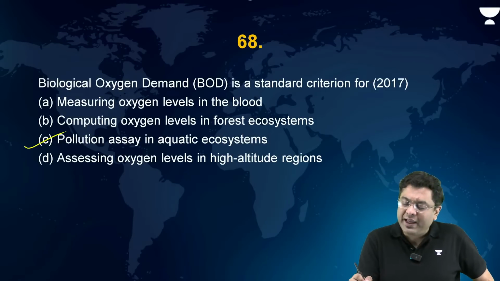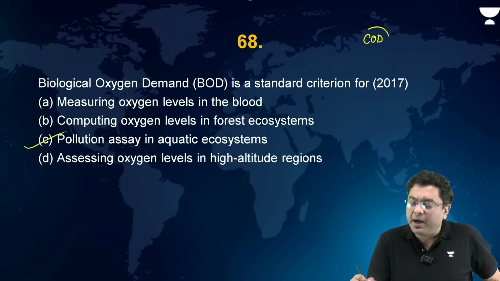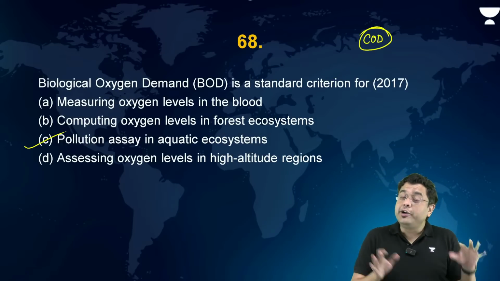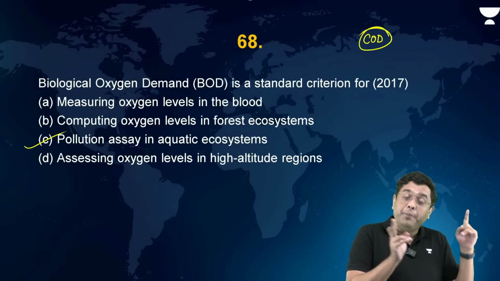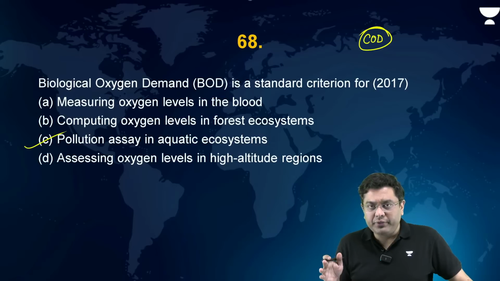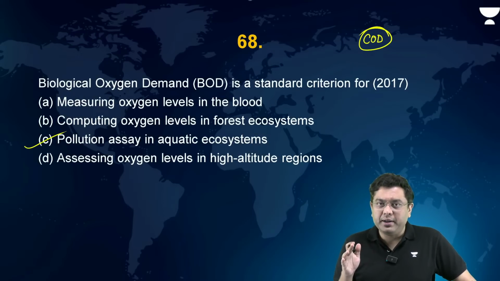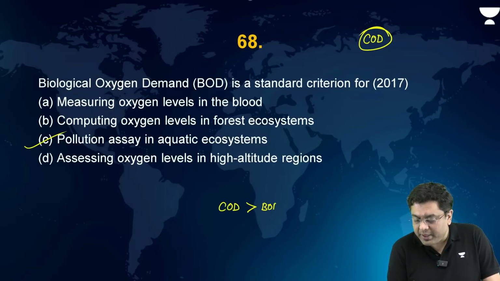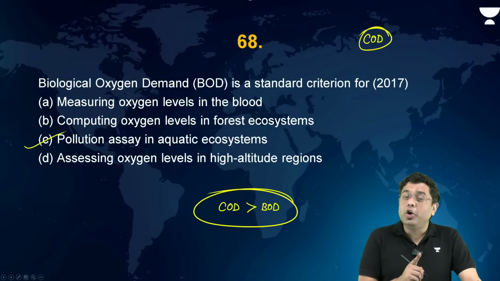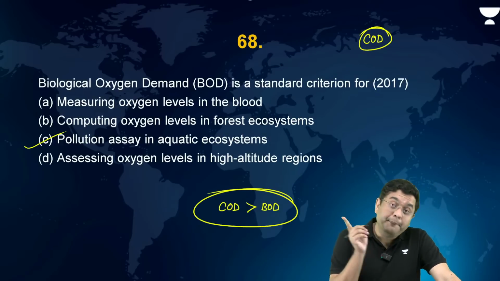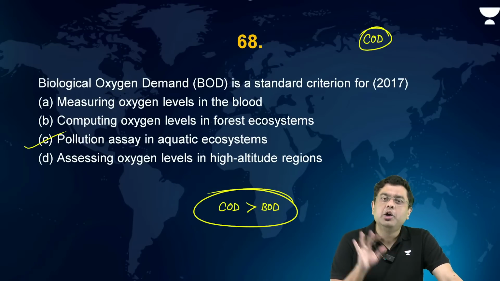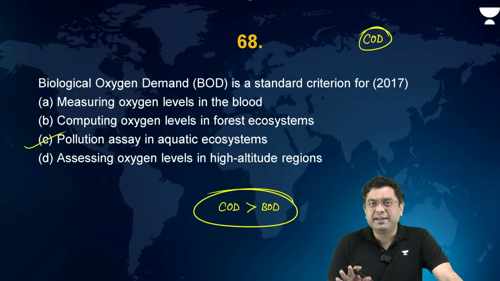Similarly, you have what is known as chemical oxygen demand. That is the total amount of oxygen which is required in order to degrade and decompose both organic as well as inorganic pollutants. That is chemical oxygen demand. Always understand, chemical oxygen demand will always be greater than biological oxygen demand, because chemical oxygen demand will tackle both the organic and inorganic degradation, whereas biological oxygen demand is only for the organic contamination.